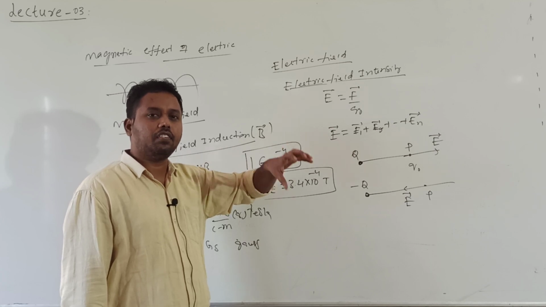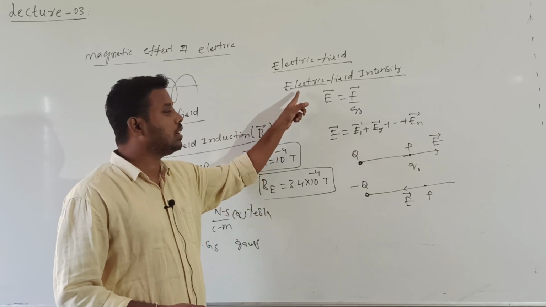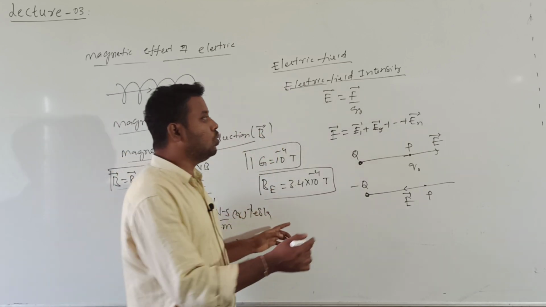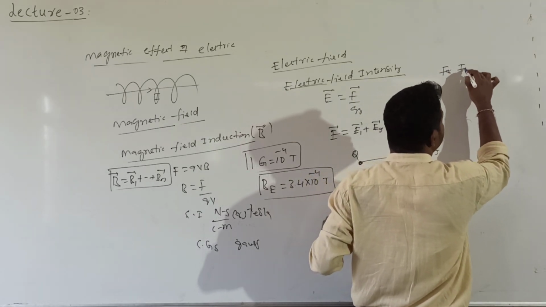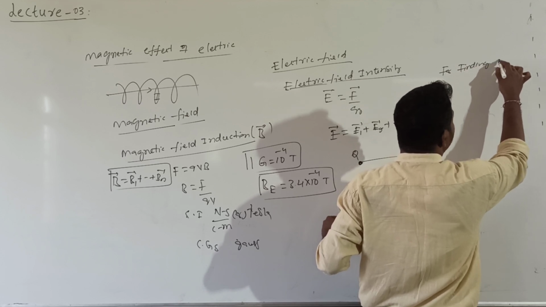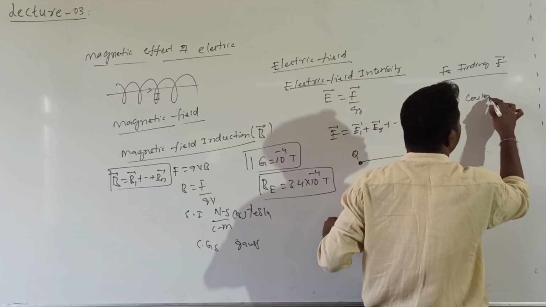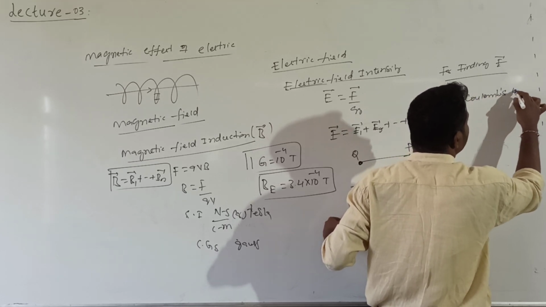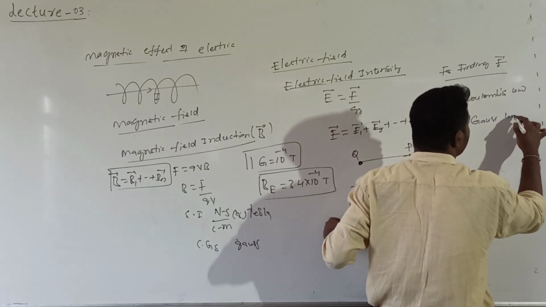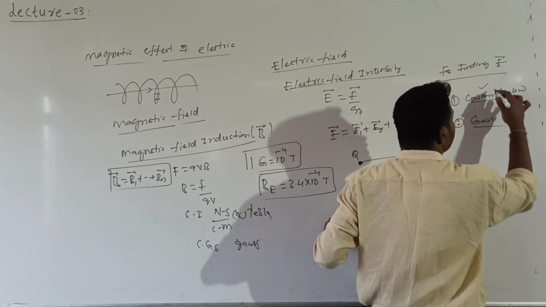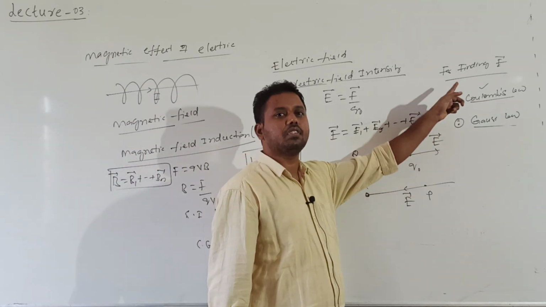To calculate the electric field, which law can we use? We can use Coulomb's law or we can use Gauss law for finding E bar. Whenever we deal with a discrete charge distribution, point charges, we go with Coulomb's law.